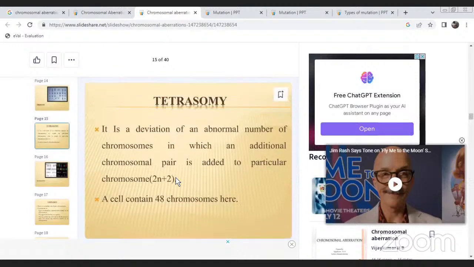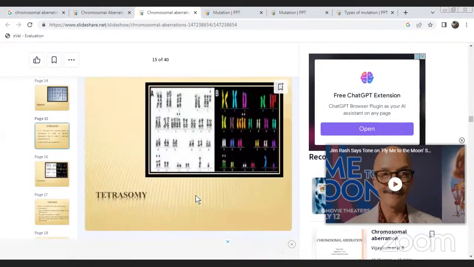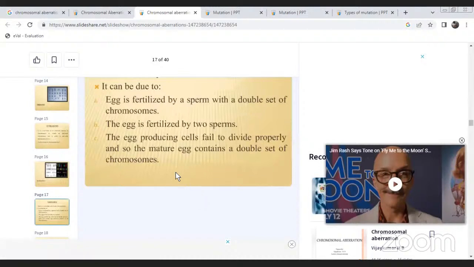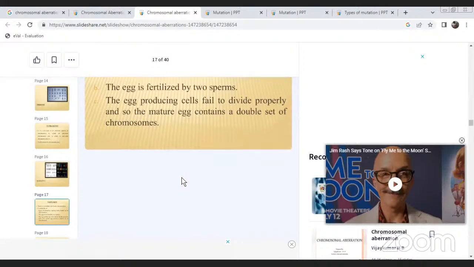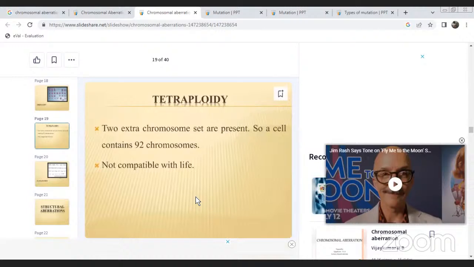The next one, tetrasomy, 2n plus 2, is the addition of two chromosomes, two chromosome pairs at a particular chromosome. A cell contains 48 chromosomes. This condition is tetrasomy. Tetrasomy can also be due to an egg fertilized by a sperm with a double set of chromosomes, or an egg fertilized by two sperms. The egg-producing cells fail to divide properly, so the mature egg contains a double set of chromosomes. Triploidy, tetraploidy.